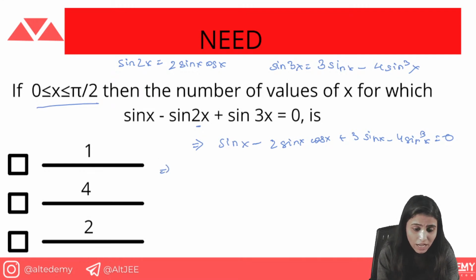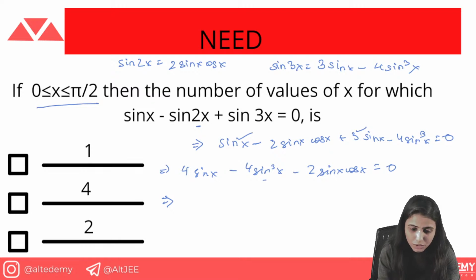I'll tell you how. You have sine x, so you got this 4 sine cube x. Just do it like that. So we have 4 sine x minus 4 sine cube x minus 2 sine x cos x equals 0. Then we take out 2 sine x common. Okay, what will be left? What is left is 1 minus sine square x minus sine x cos x equals 0.